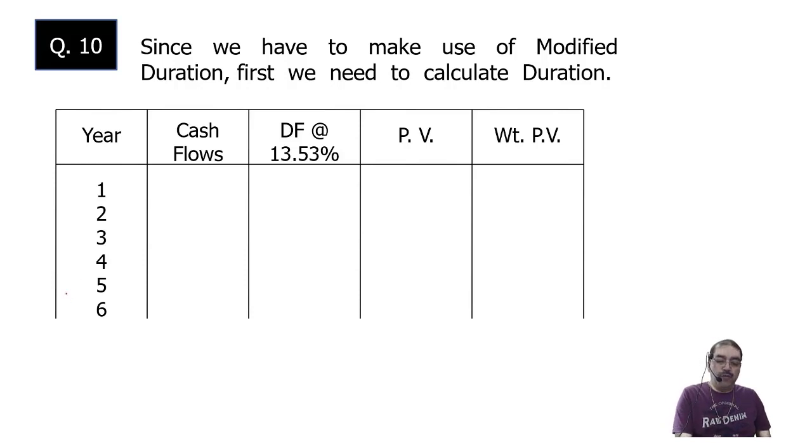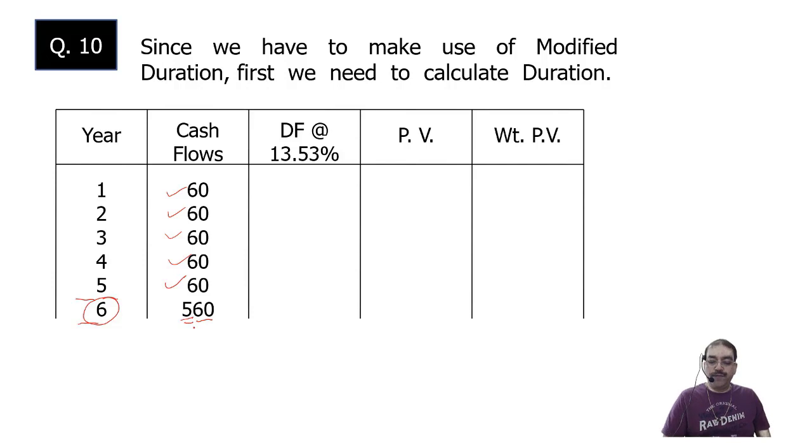But that is up to year 5. In year 6, I will be having the redemption. So 60 rupees plus the redemption value. Redemption value, if nothing is given, it is face value. So in the 6th year, since the redemption is going to take place, I will receive 60 rupees plus the face value 500. So I will be receiving 560 rupees. Every year it is the interest; last year it is interest 60 rupees plus 500 the principal amount, so that is coming to 560. You can show it separately also, you can show it together also. No harm.